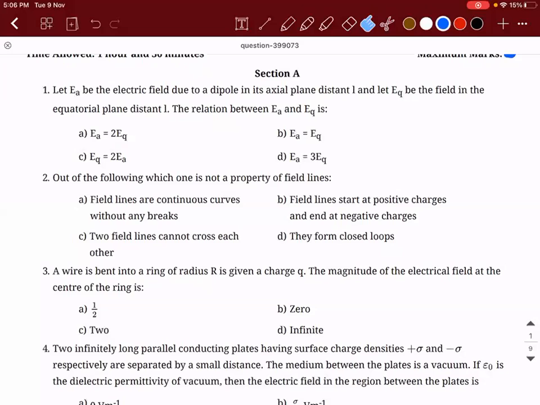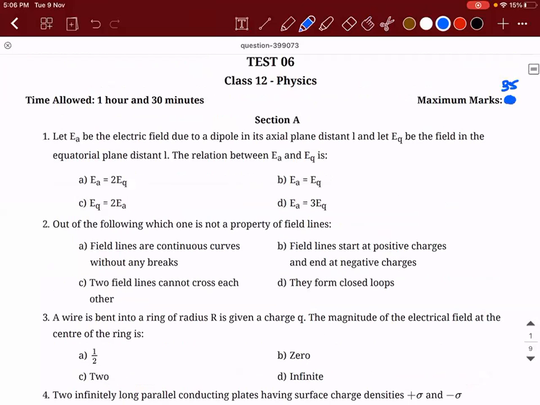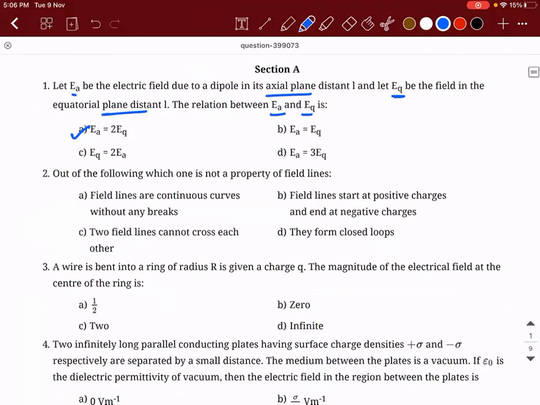So what is the answer for the first question? EA is the electric field due to the dipole on its axial plane at distance L, and EQ be the field in the equatorial plane at a distance L. Then the relation between EA and EQ is, it's a simple question. EA is equal to 2 times EQ.